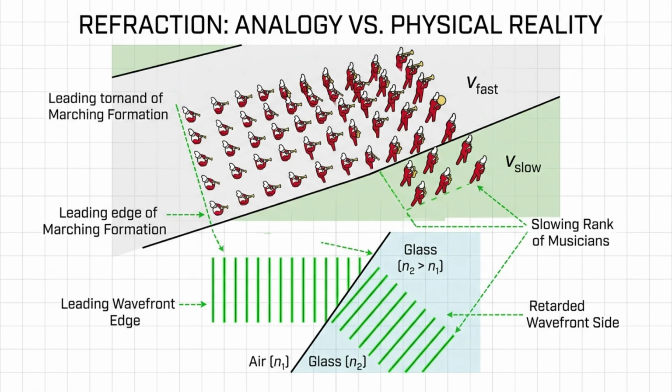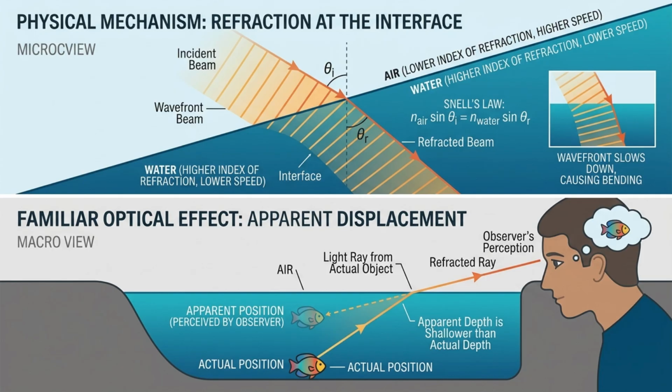Intuitively, imagine a marching band moving diagonally from a paved road into soft sand. The musicians who enter the sand first slow down before the others. As a result, the entire formation changes direction. Electromagnetic waves behave in a very similar way when entering a medium where propagation speed changes. Physically, consider a beam of light traveling from air into water. Because light travels more slowly in water, the wavefront changes direction as it enters the new medium. This bending creates familiar optical effects, such as objects appearing displaced beneath the water surface.